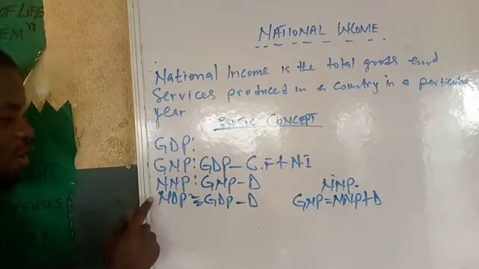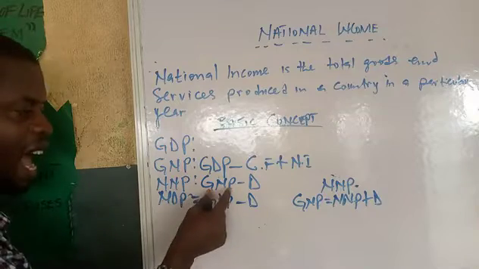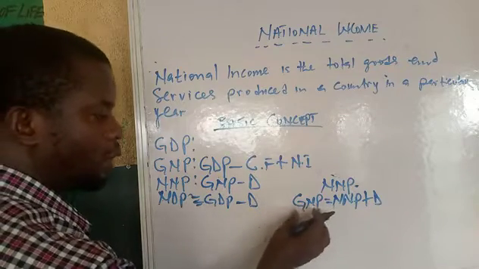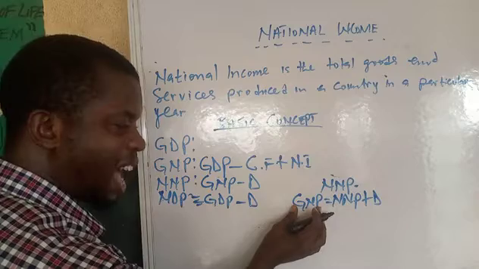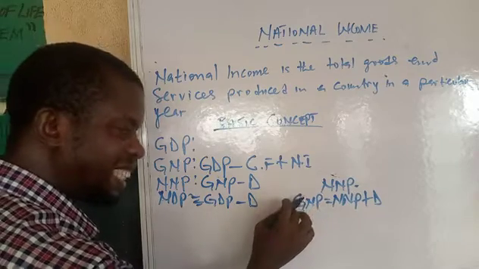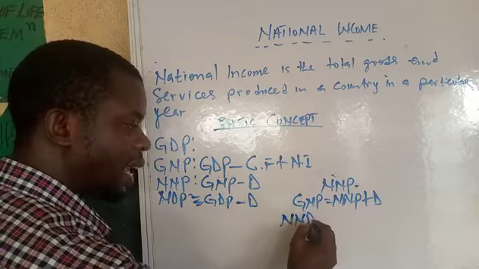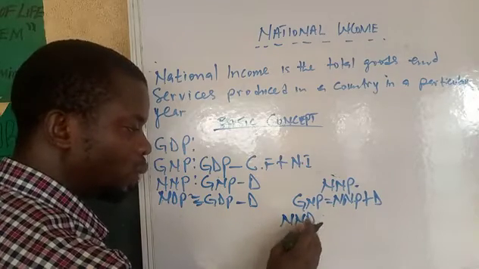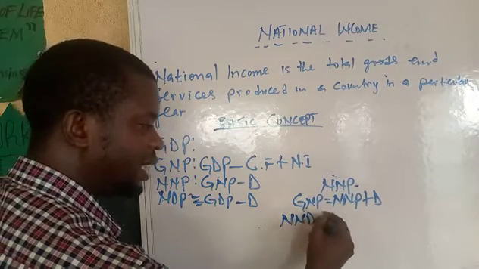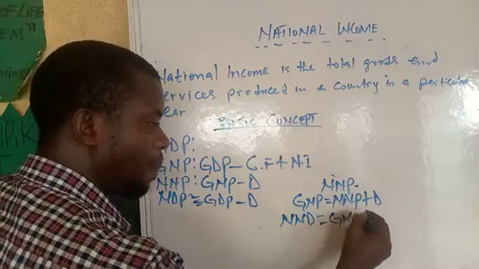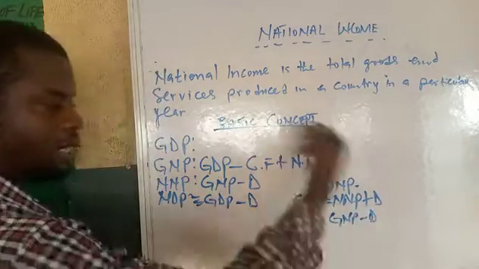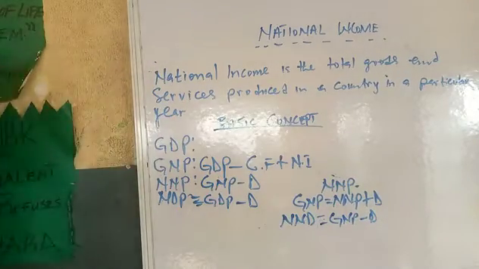But if I have GNP and I want to get net, what am I going to do to get net? I'll just say my GNP minus D. You can see it the other way around. Do you understand?